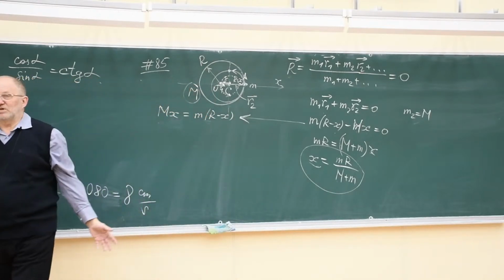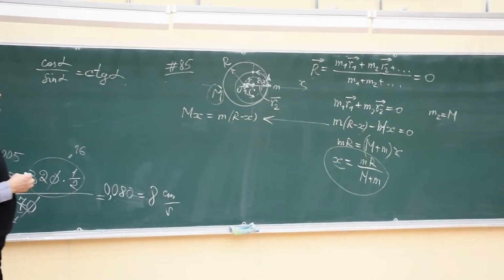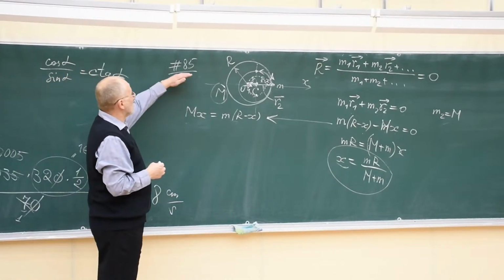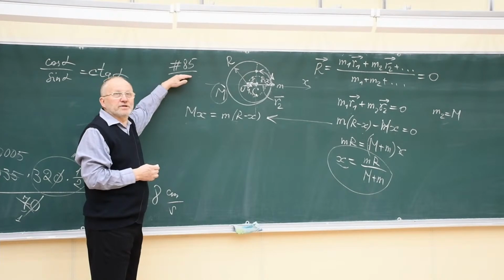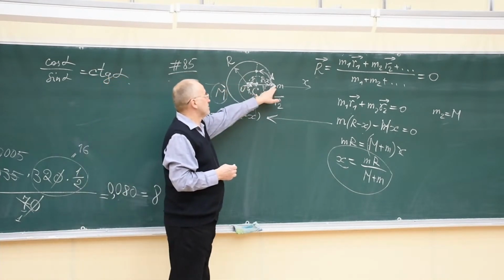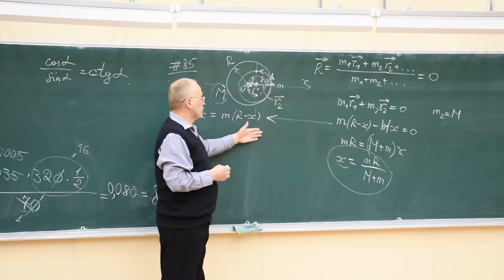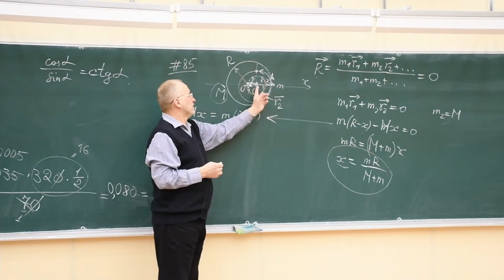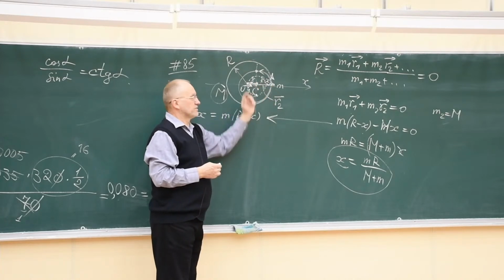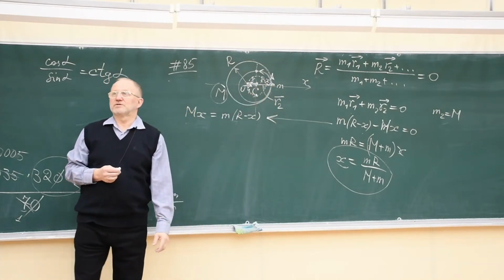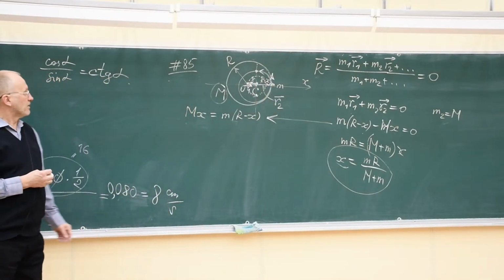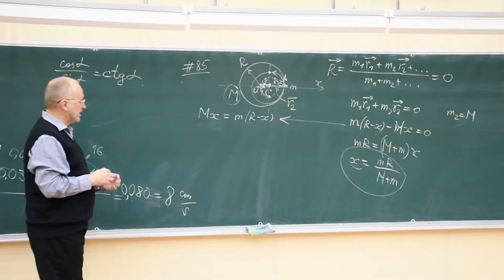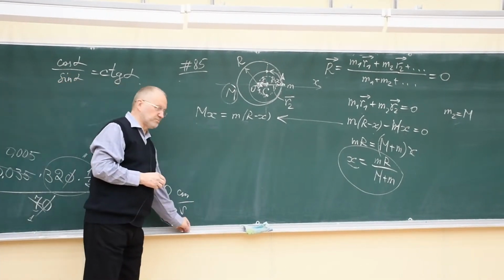So we have found the trajectory. The question of this problem was to find the trajectory of the beetle with respect to the surface of the table. Yes, we have found this trajectory. It's a circle with a given radius. So we have found the answer to the question of this problem.